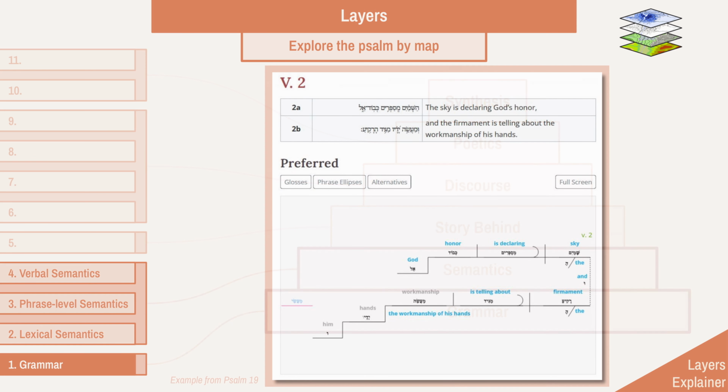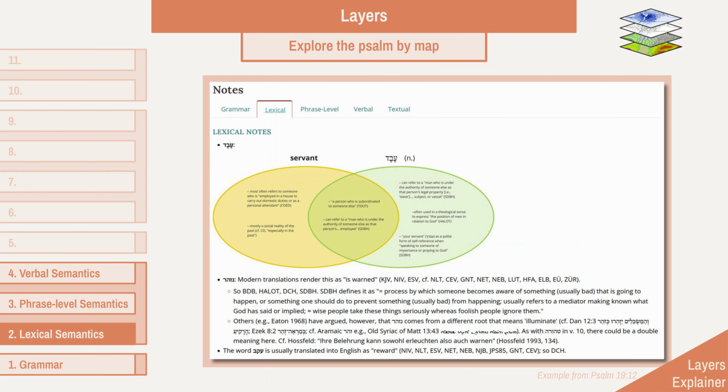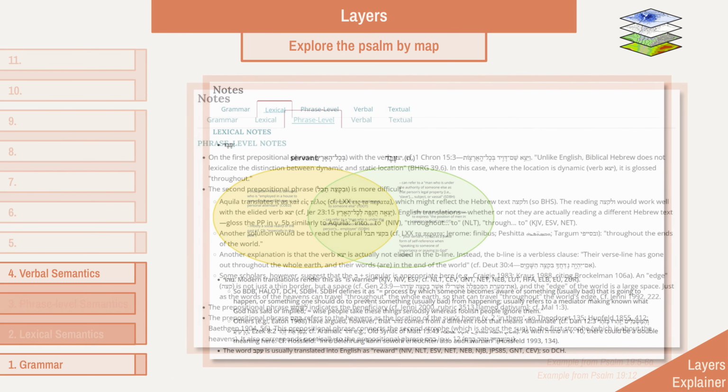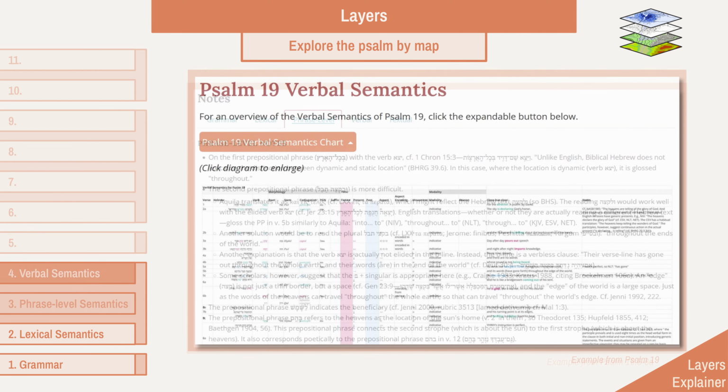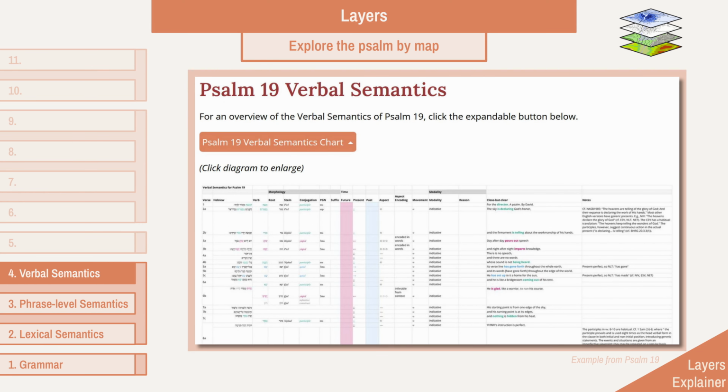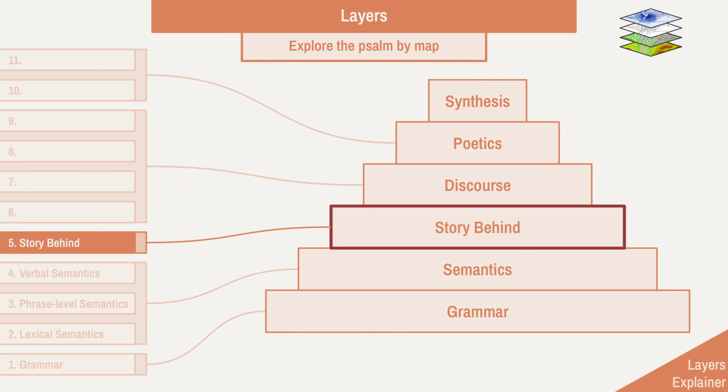We create a grammatical diagram which maps out how each word is related to every other word in the Psalm. We also map out alternative readings arising from textual criticism and grammatical ambiguity. Semantics then covers lexical semantics, the meaning of individual words, phrase-level semantics, the meaning of word combinations and phrases, and verbal semantics.